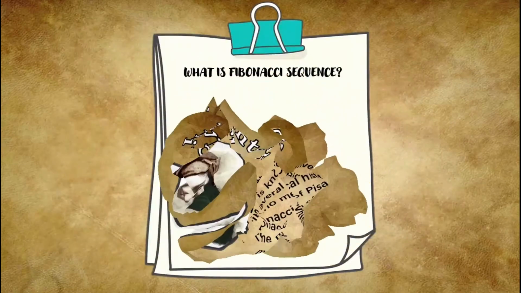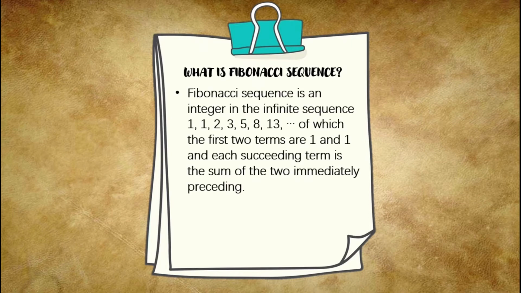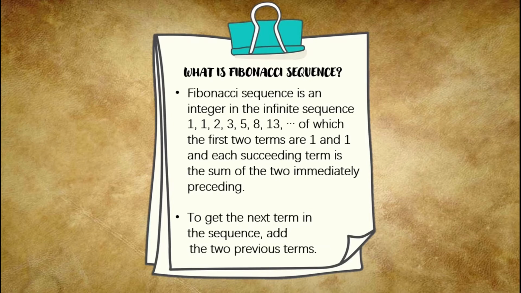Next slide. What is the Fibonacci sequence? The Fibonacci sequence is an integer in the infinite sequence 1, 1, 2, 3, 5, 8, 13, of which the first two terms are 1 and each succeeding term is the sum of the two immediately preceding. To get the next term in the sequence, add the two previous terms.